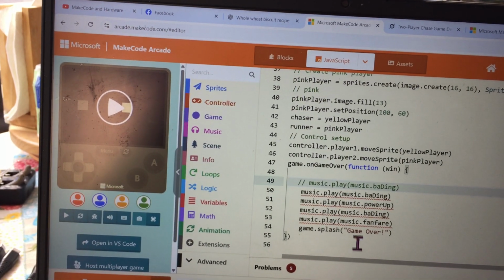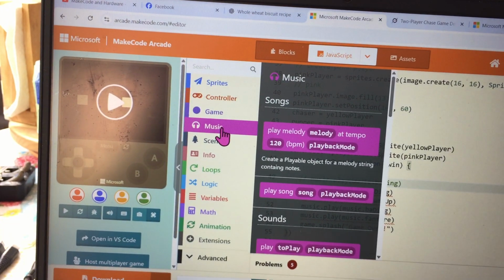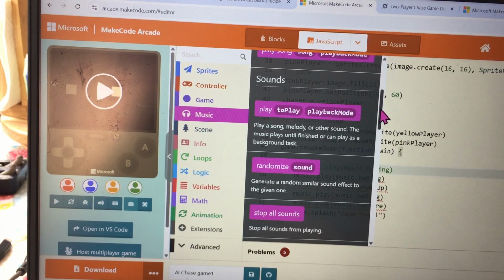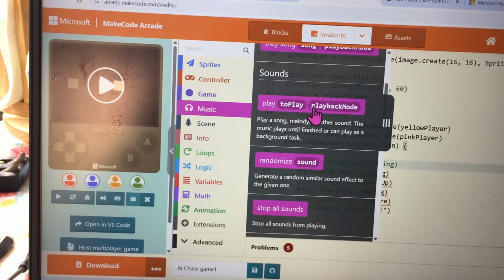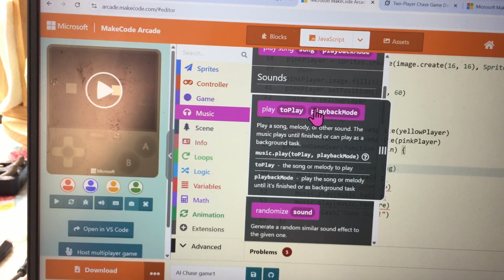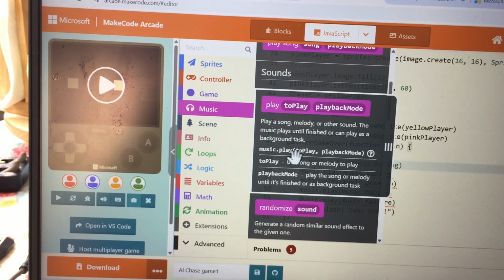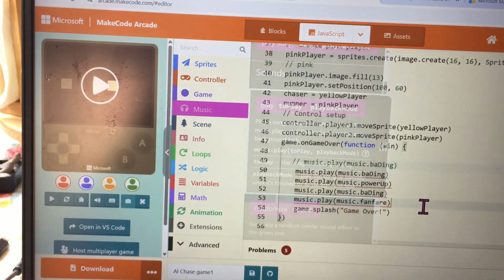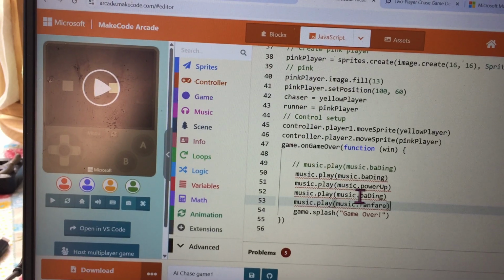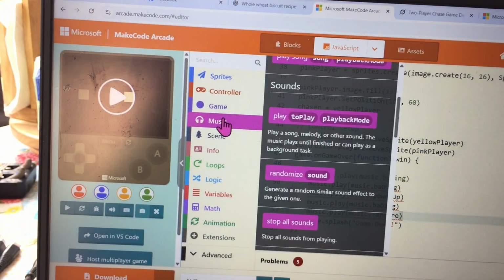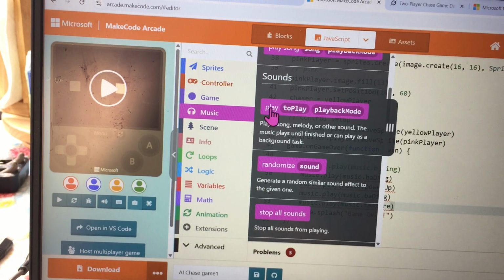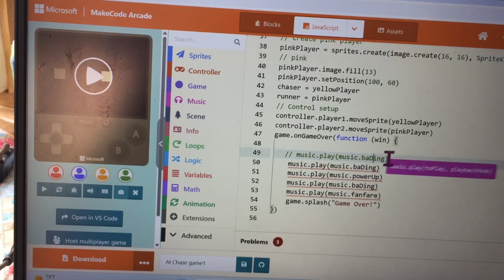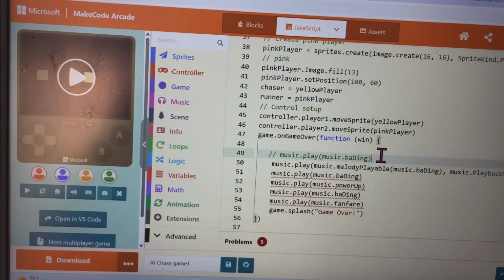We also know that our error is under music, and I'm thinking the correct music is going to be sounds. If I left click on that, here's what I see: music play to play playback mode. That looks to me close to what this says. So I'm going to try bringing this sounds text in and put it right there.